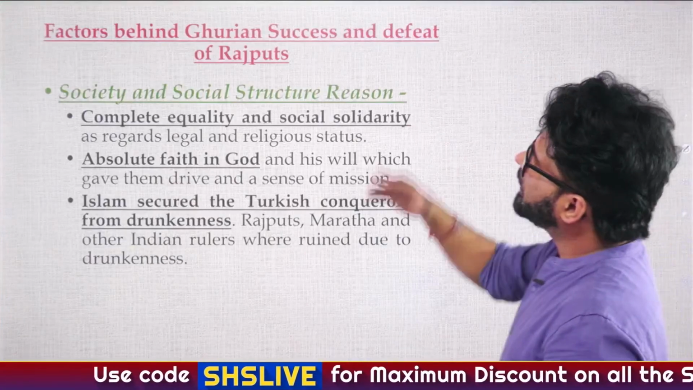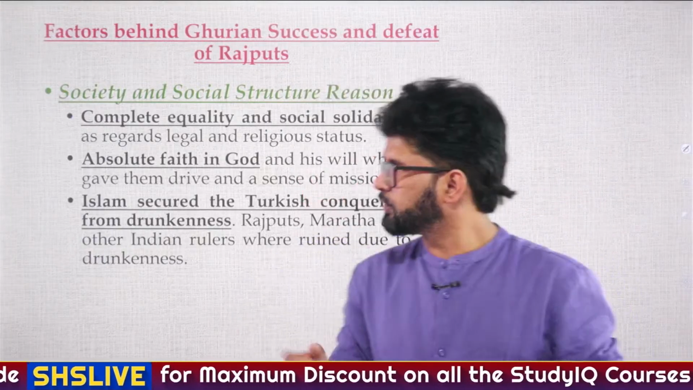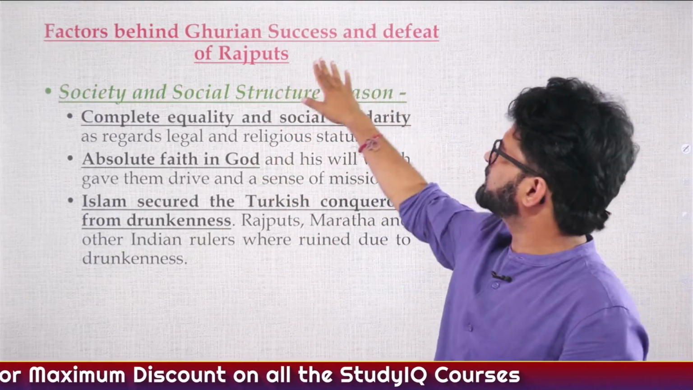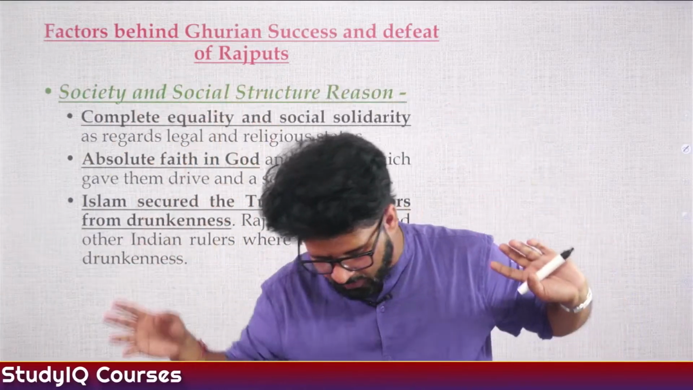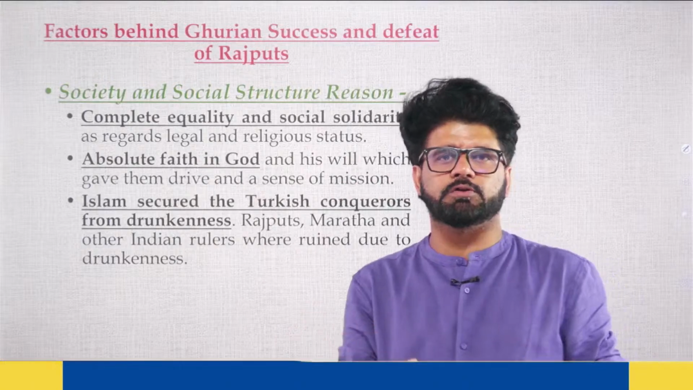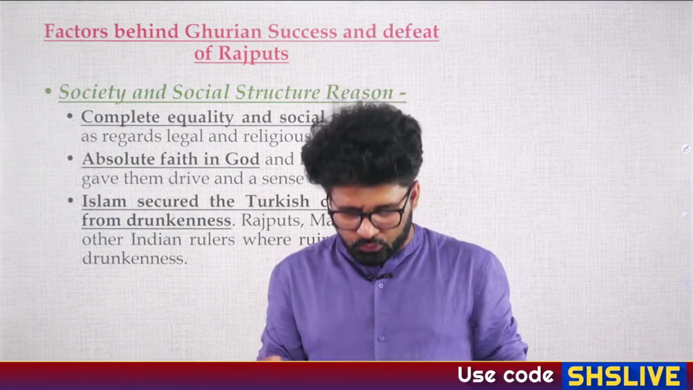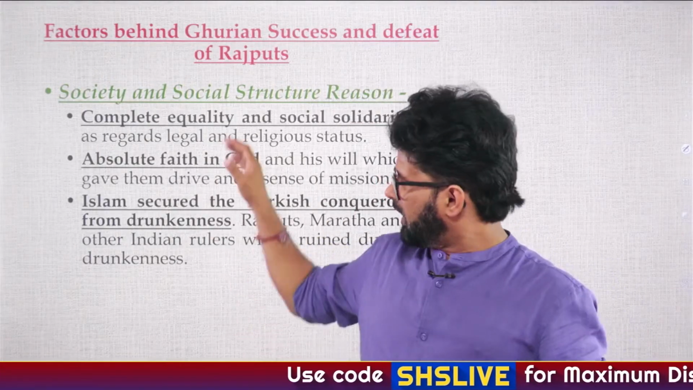Let's come back to what we were discussing. We have to discuss the factors behind the Ghurian success and the defeat of the Rajputs. This has been asked in history optional, has been asked in mains, and they can give you these points in pre also. Which of the following factors played a crucial role in the defeat of Rajputs? And you have to choose them.